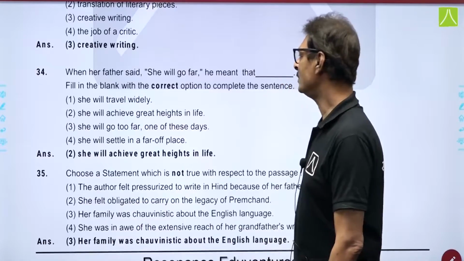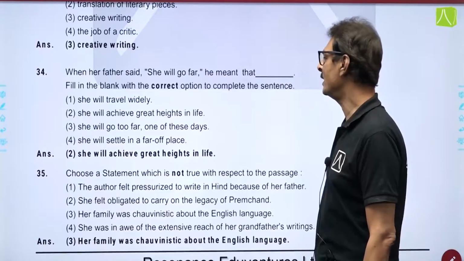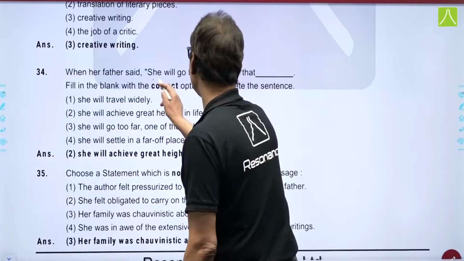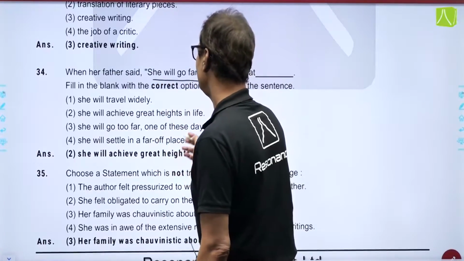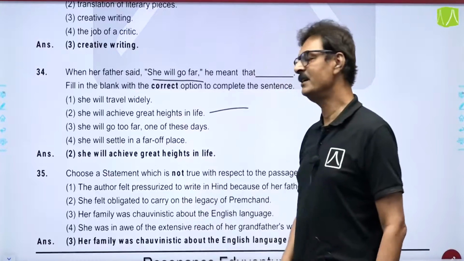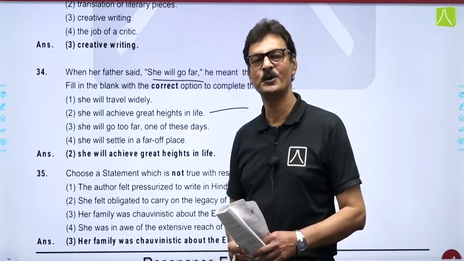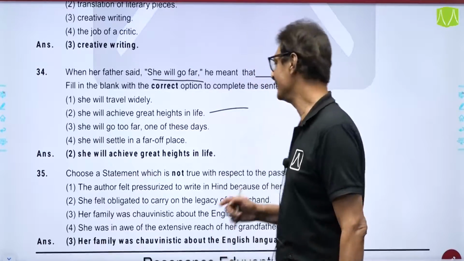The 34th question: when the father said she will go far, he meant that... and the meaning of going far, काफ़ी दूर जाएगी, काफ़ी आगे जाएगी. The correct answer is she will achieve great heights in life, and I also know that you will all go too far in your careers.